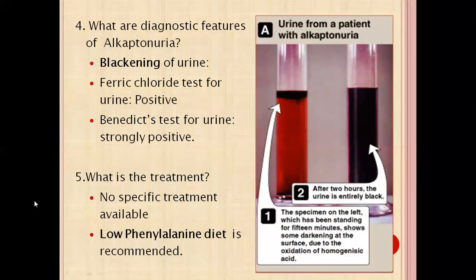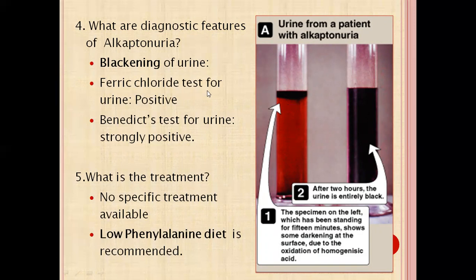What are the diagnostic features of alkaptonuria? You can see in the image the urine turns blackish in color. In the first image there is the supernatant blackish color due to the oxidation of homogentisic acid. The homogentisic acid is increased in the blood because it is not metabolized. That will lead to the blackening of the urine.